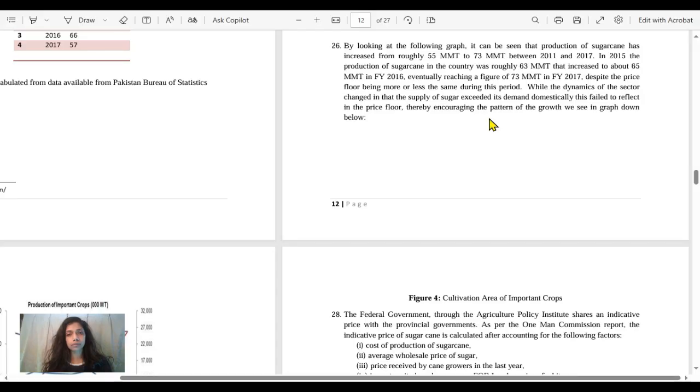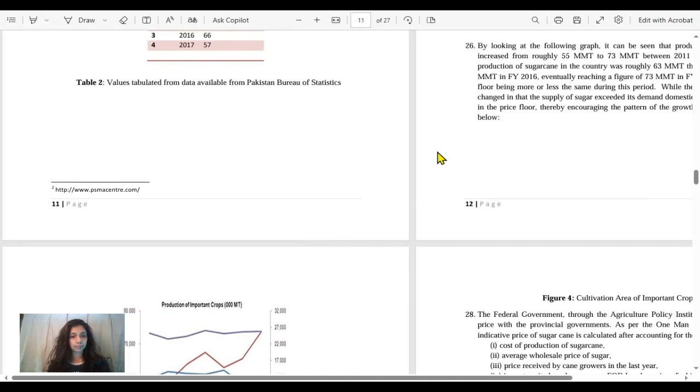While the dynamics of the sector changed in that the supply of sugar exceeded its demand domestically, this failed to reflect in the price flow, thereby encouraging the pattern of the growth we see in the graph down below.